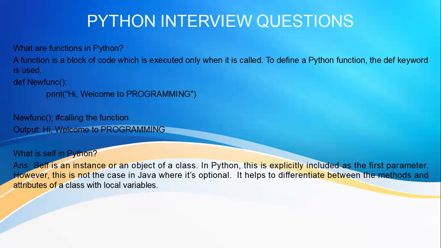Okay, so what is the task of this new function? It's printing "hi, welcome to programming." Whenever you call this function, whenever you execute this function, the message "hi, welcome to programming" is printed. It will not do anything else. The task of this function is to print this statement. You can use a function any number of times. You don't have any limitation.